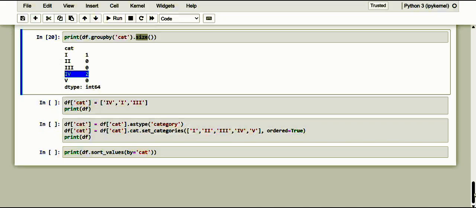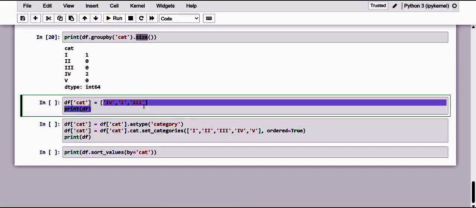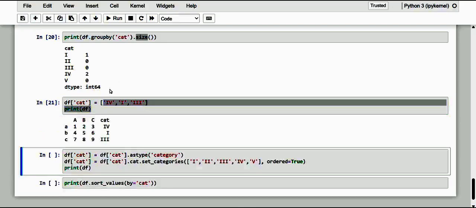Let's modify the data frame, assuming it already has a fourth column with values suitable for expressing categories. So we have a category column that contains the categories to which each row belongs.